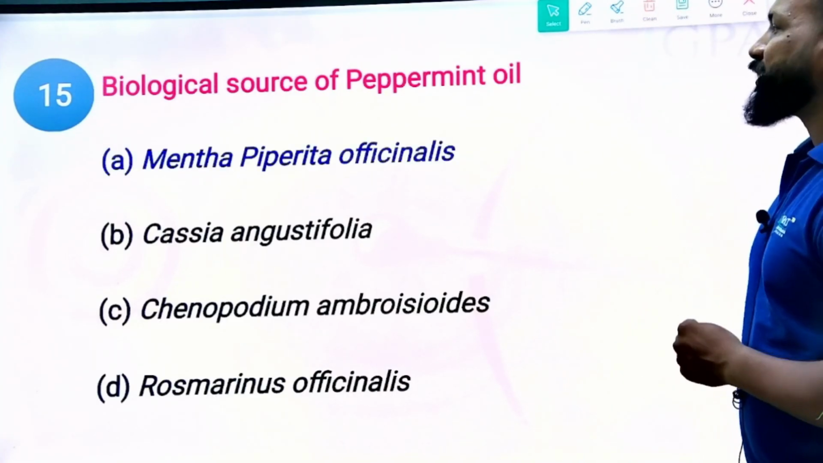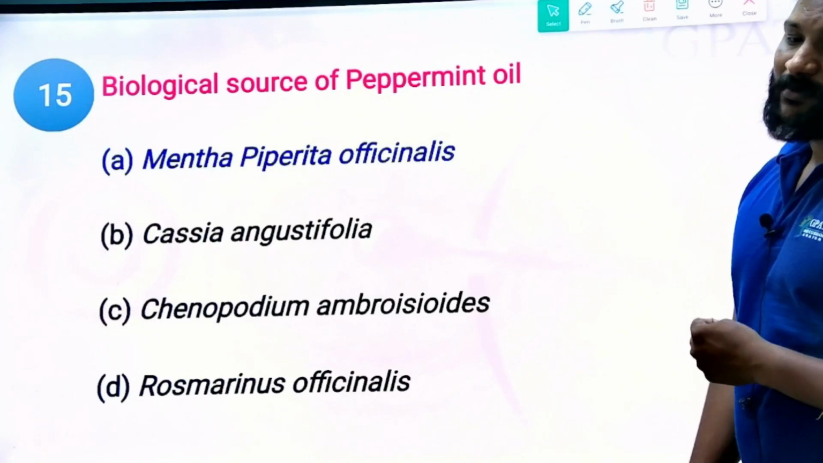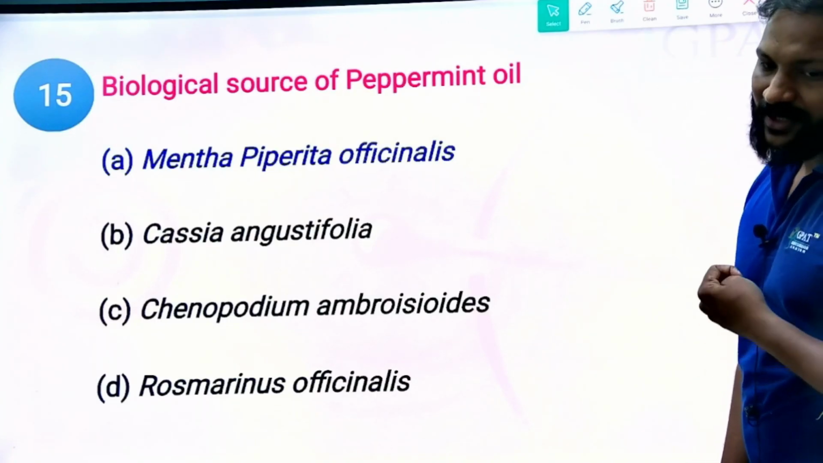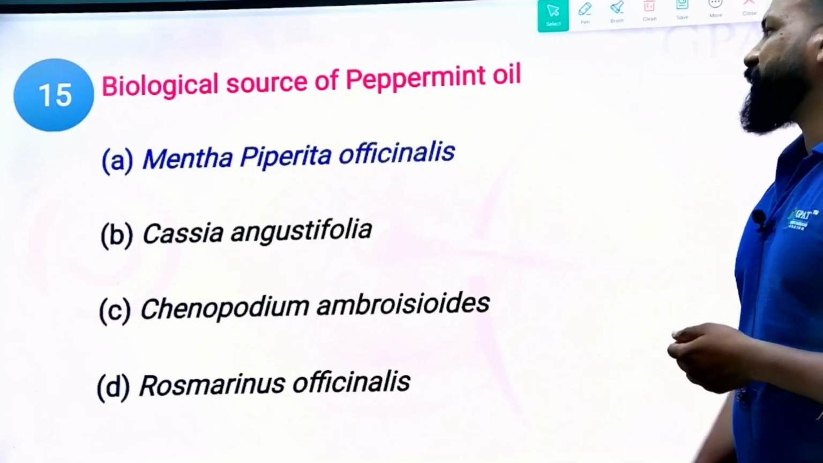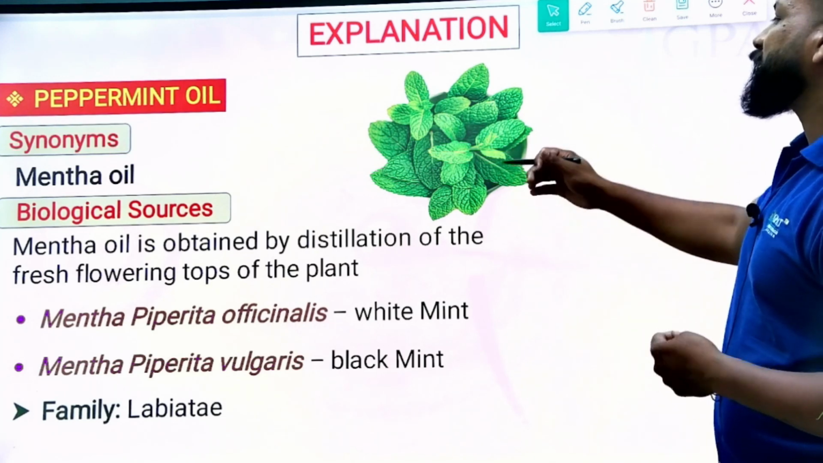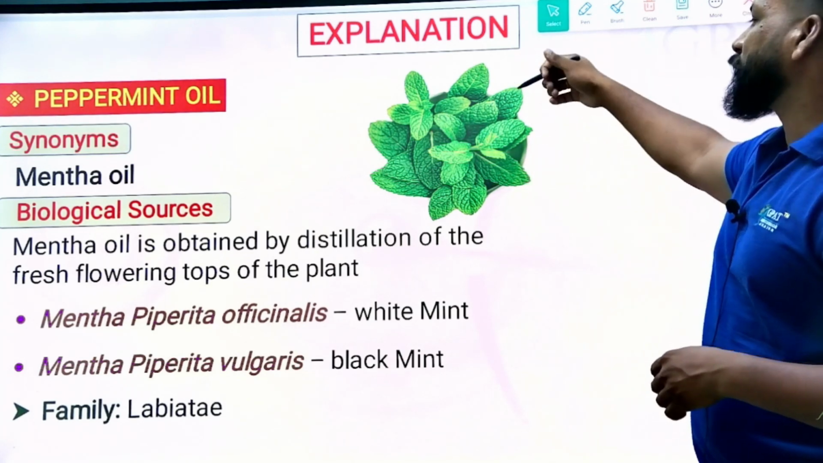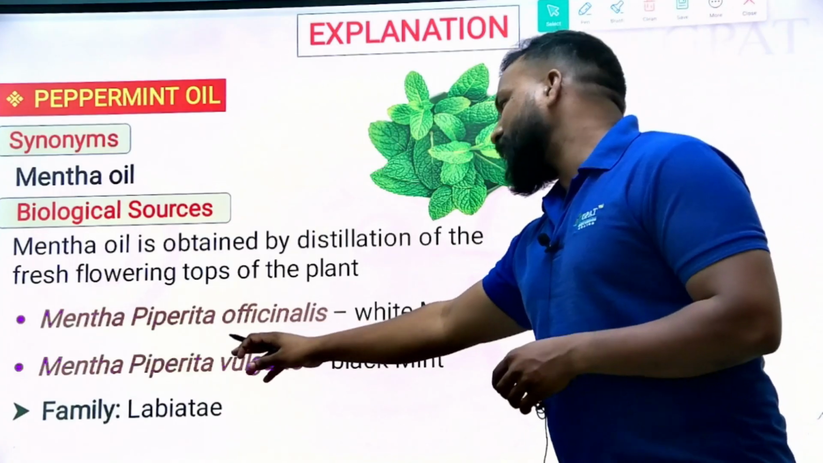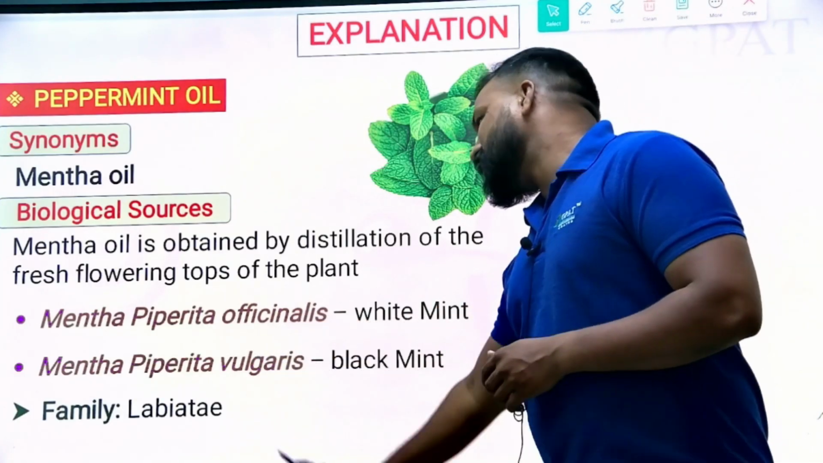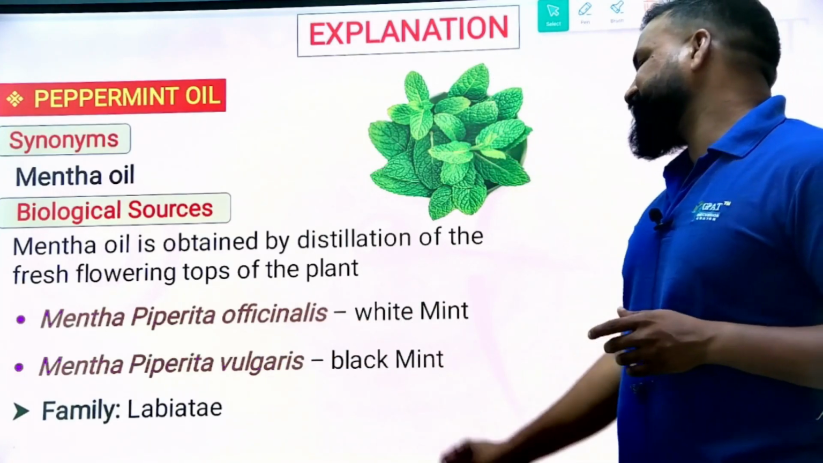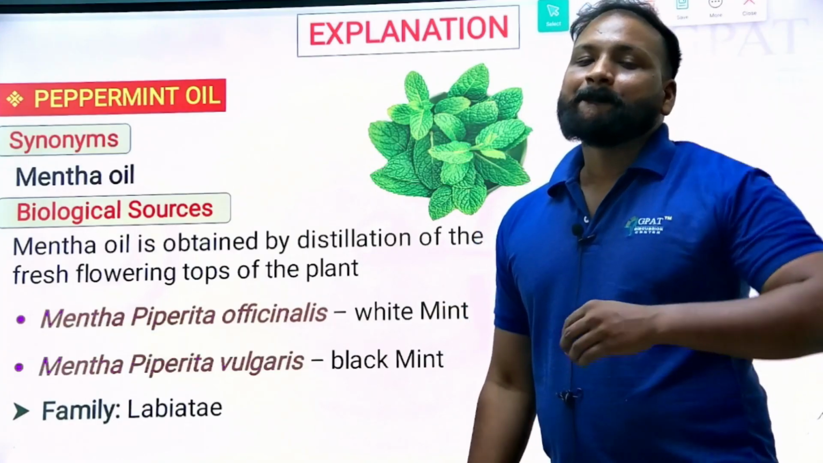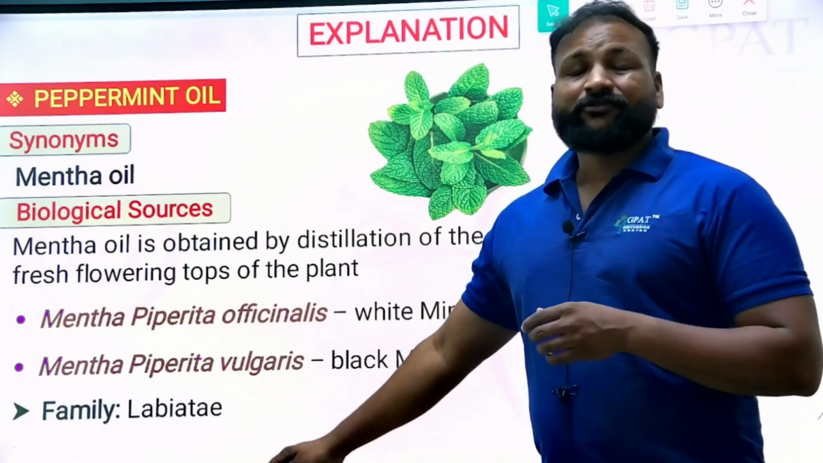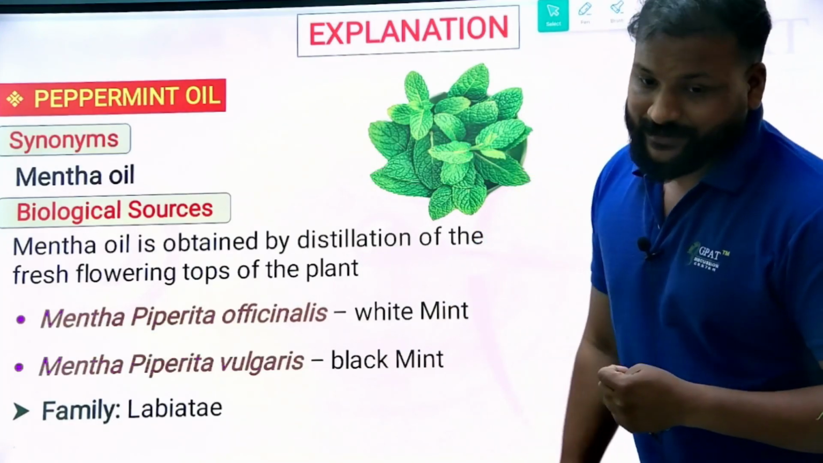Option A, Mentha piperita, peppermint oil. Peppermint oil, Mentha piperita, is obtained from the mint leaves, the mentha oil or menthol. You can see menthol is obtained from the distillation of the flowering tops of Mentha piperita officinalis and Mentha piperita vulgaris. One is white mint and another one is black mint. Menthol is obtained from the family Lamiaceae. Okay, fine.